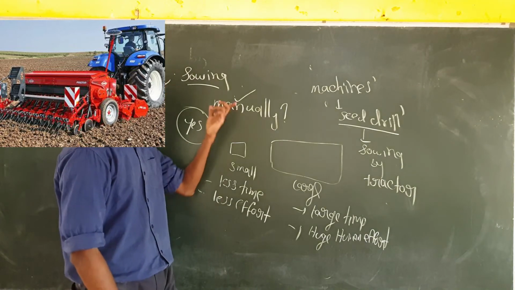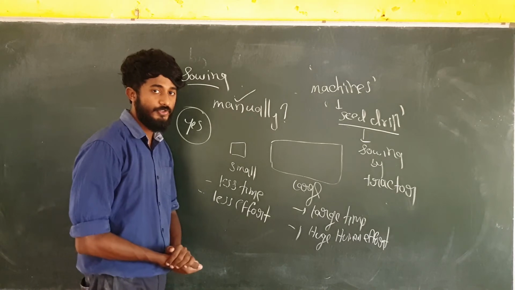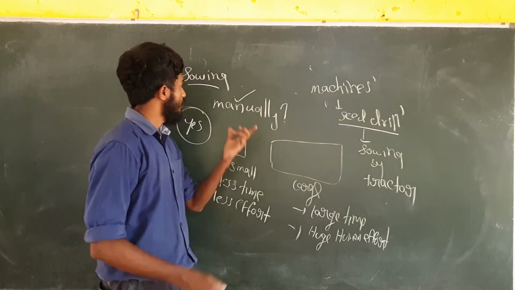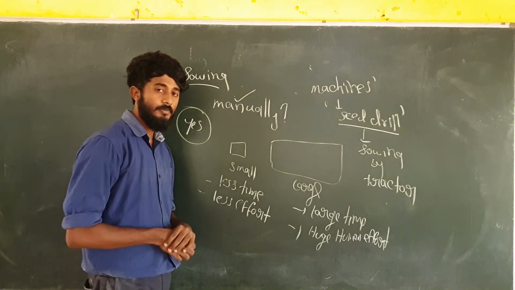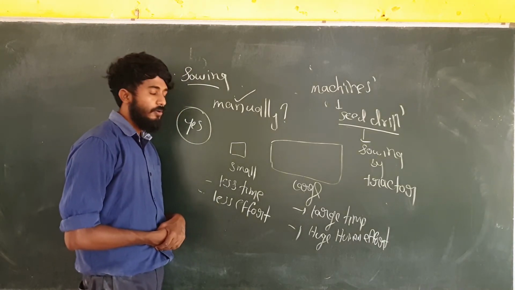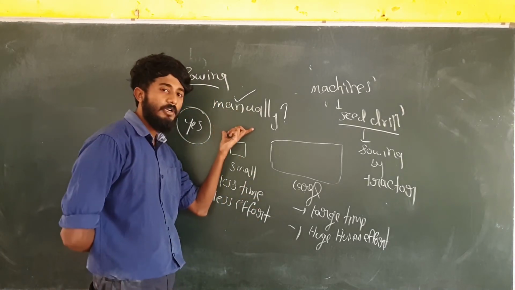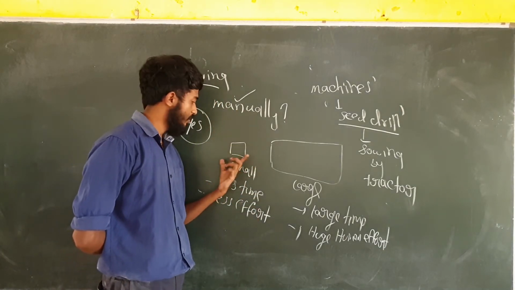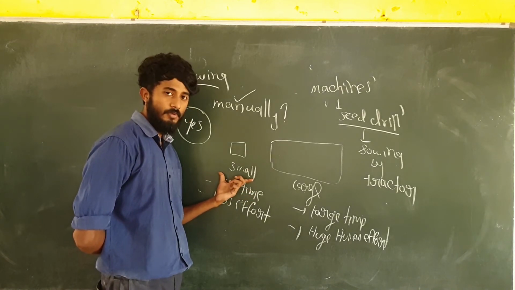Clear? So what have we learned about sowing? Sowing is scattering of seed. For sowing we should use only good quality seed, then only we get better crop production. Also, one more question I asked you: can sowing be done manually? Yes, of course, but it is preferable only for a small area.